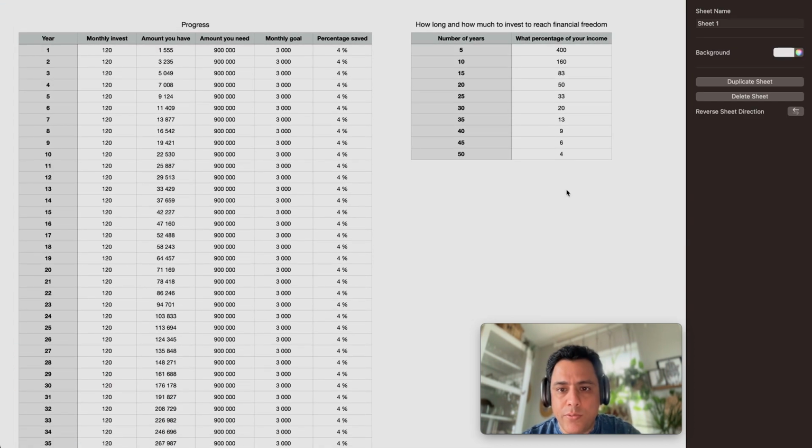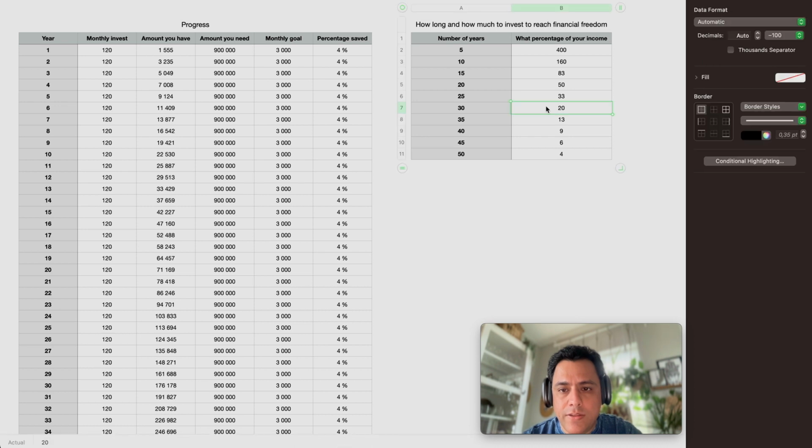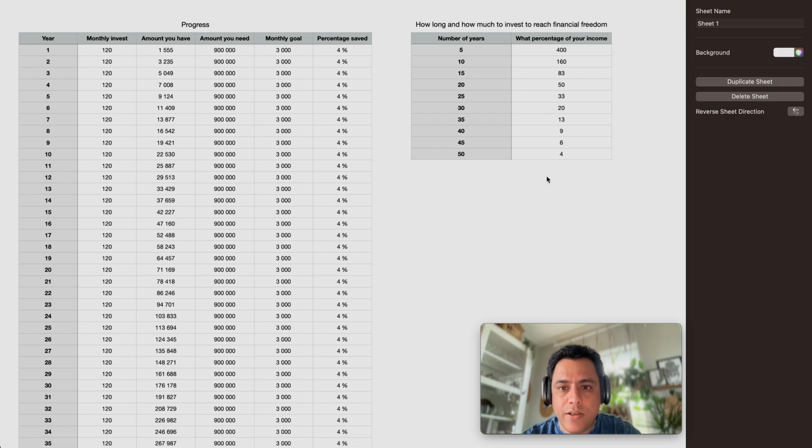So here you go. We have a cheat sheet of how many years do we need to invest, what percentage of our after-tax income to be able to replace our income from our job with our income from our investment. It's really easy to invest between 20% and 50% of your income after taxes. So everyone should be able to reach this goal in 20 something years. I hope this video gave you an understanding of how much you need to invest every month to be able to reach your financial goal and financial freedom in a reasonable time.